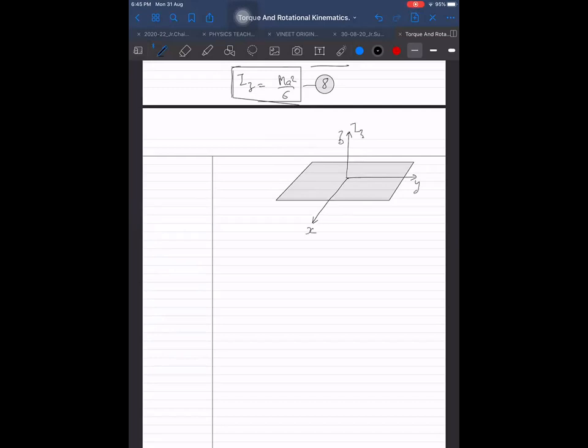I about Z we want to find, and that will be as usual. This is a 90-degree angle, 90, 90, 90. It is not a parallelogram. It is a rectangle, because we are looking from the side view. So length is L and width is B. But I want to do something here. What I want to do? I want to stretch it into a cuboid. I am stretching parallel to the Z axis. You notice it.